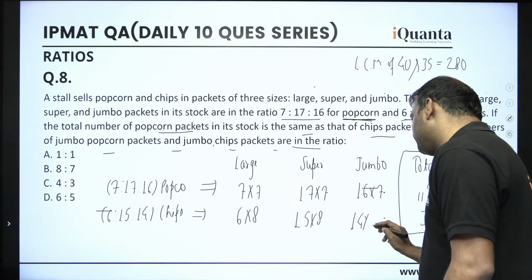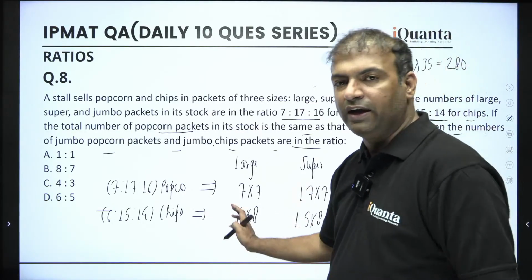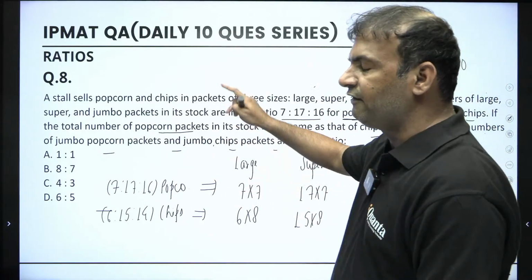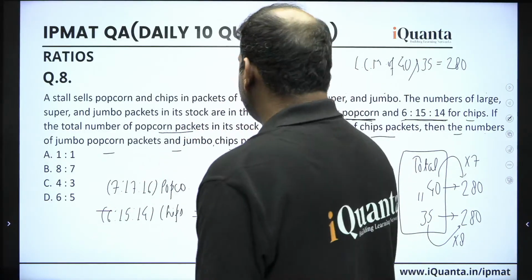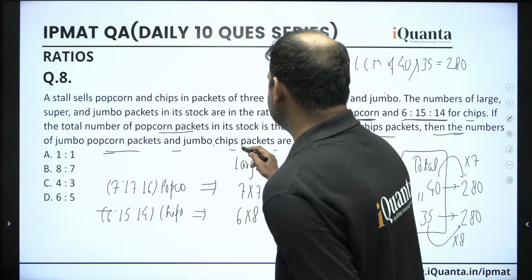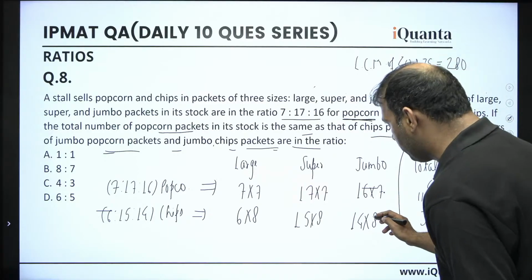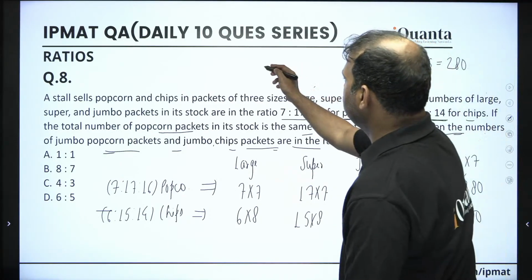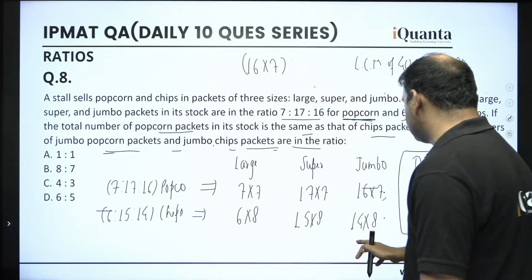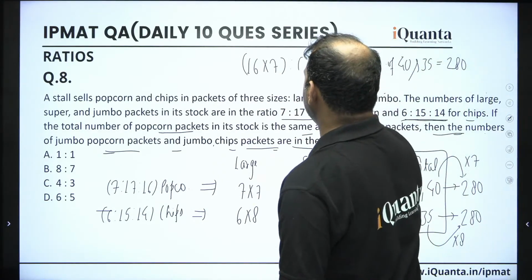But we will not be doing a lot of calculation. Why do all these calculations? Let's only look at the final question which is being asked. The final question is to find the ratio of the number of jumbo popcorn packets and jumbo chips packets. So jumbo popcorn packets we have is 16 into 7, and jumbo chips packets we have is 14 into 8.